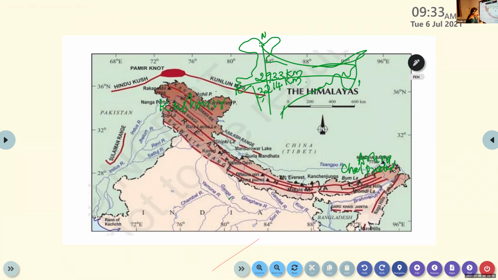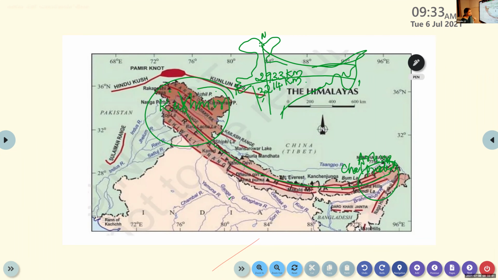So if you look at the map, you can understand that the Himalaya is stretching from Kashmir to Arunachal Pradesh. Yes or no? Yes, ma'am. If you look at the map, it is very clear that the Himalayan mountain is stretching from Kashmir to Arunachal Pradesh.